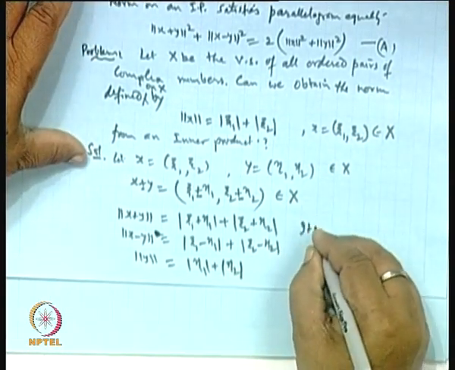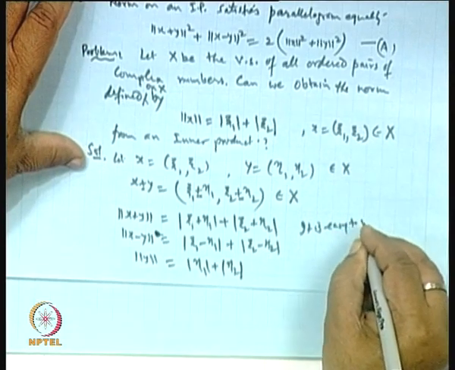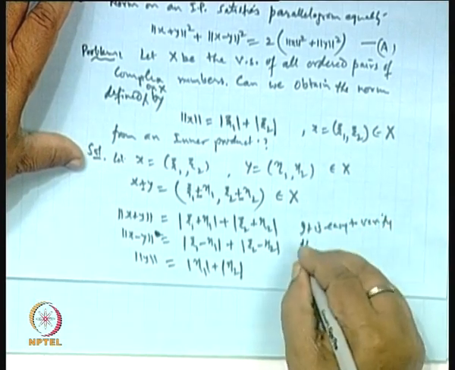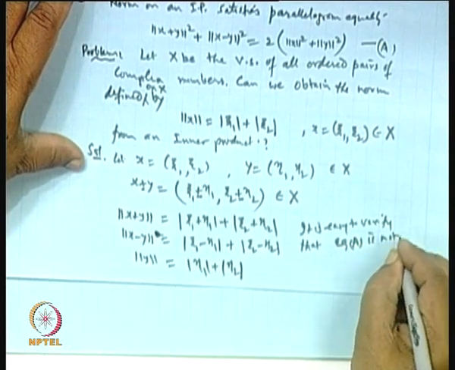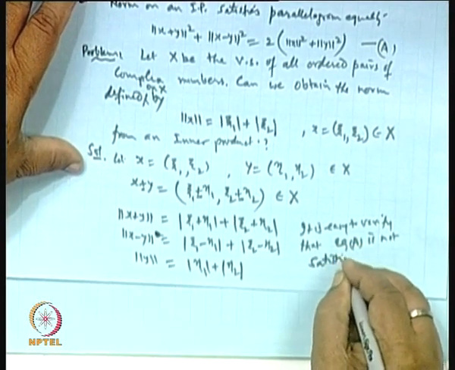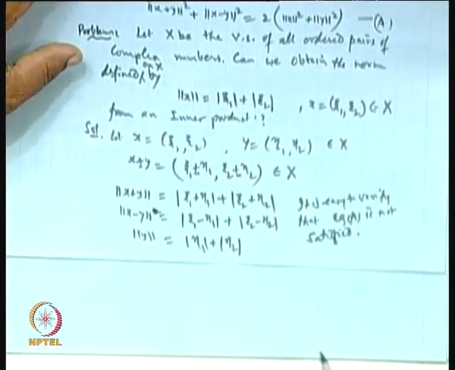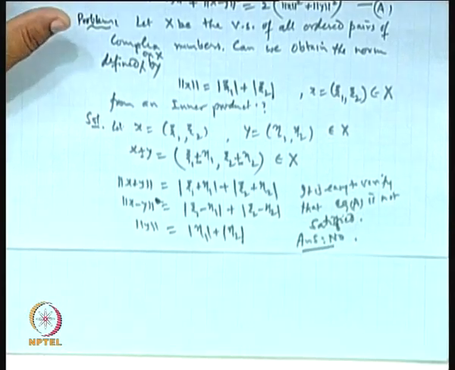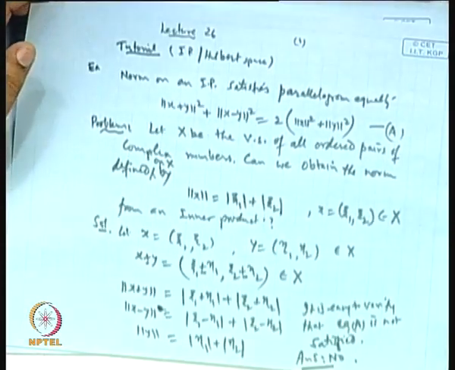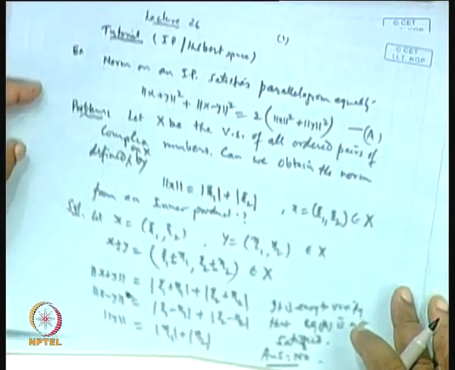It is easy to verify that equation A is not satisfied. Is it clear? One can easily follow. So, the answer is no. You just expand it, and even if you square, you are not able to get the equality sign.